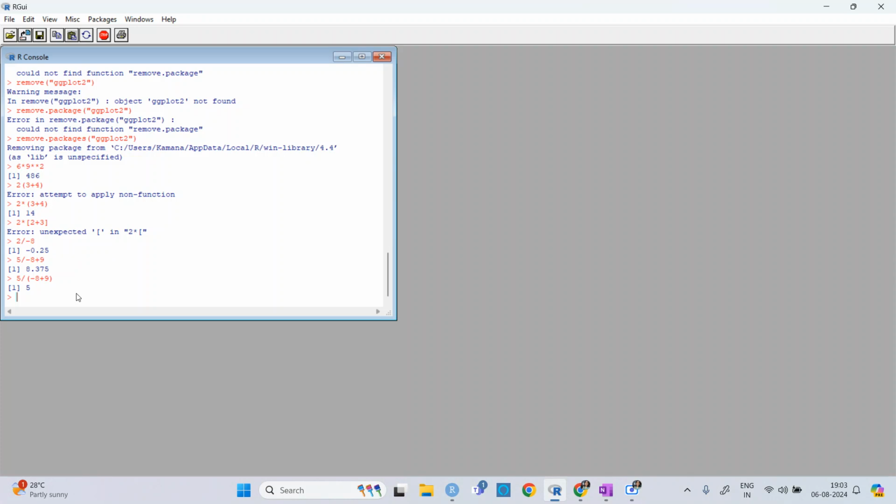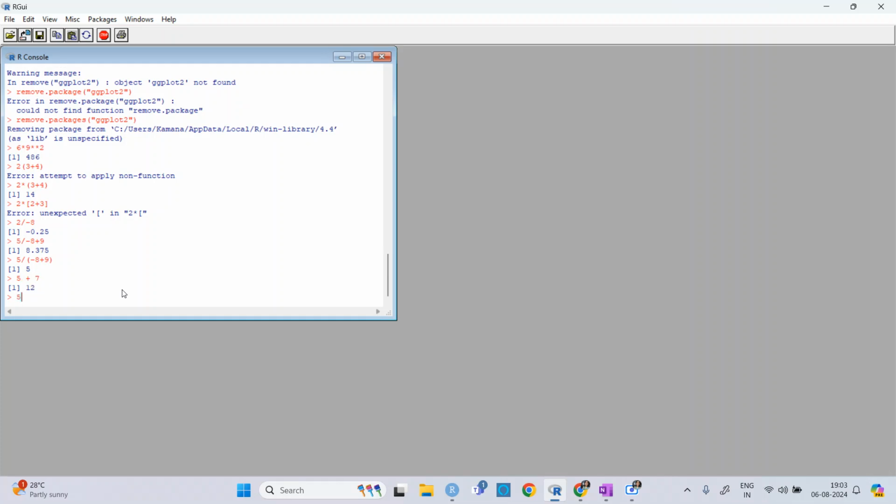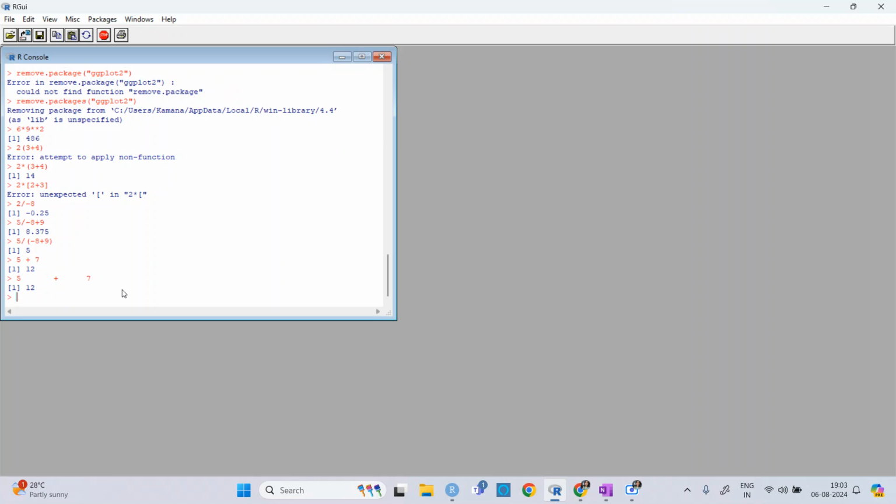Yeah, and the other thing is that space does not have any role in this. If I put 5 plus 7, I get 12. If I put 5 and then plus and then 7, its answer is also 12. So space does not matter.